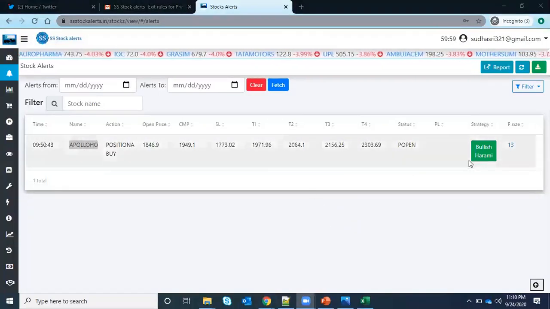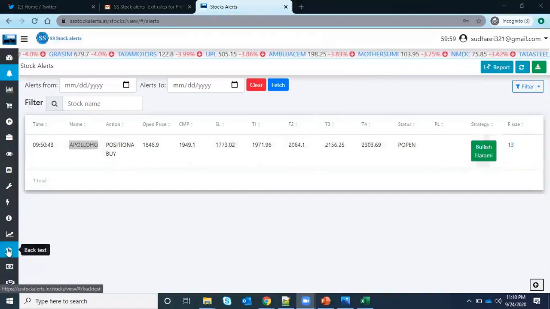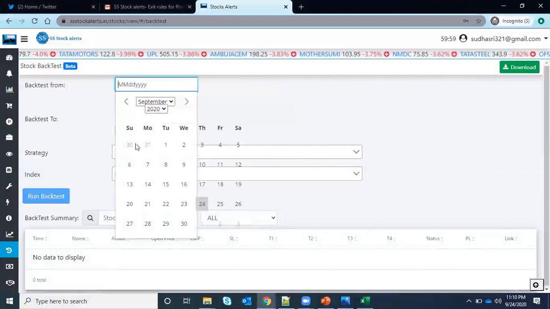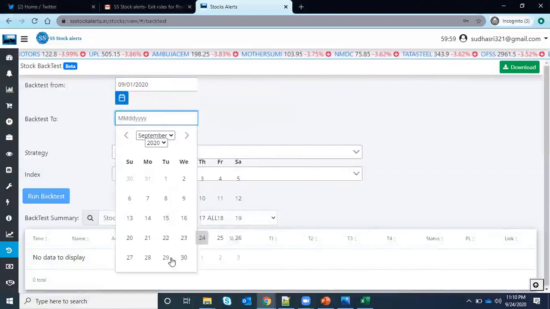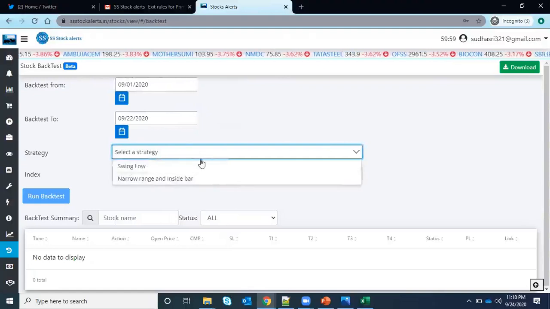And the best thing here is you can backtest these positional alerts. Just go here, there is a backtest. You can select the date from when you want to backtest, like either 1 year or 6 months, and you can select the strategy.